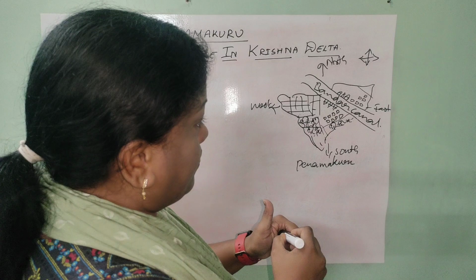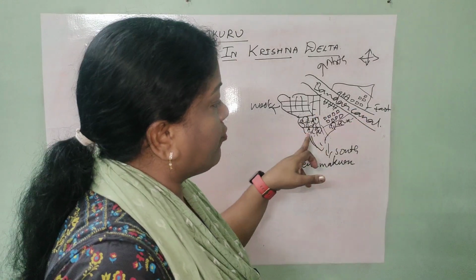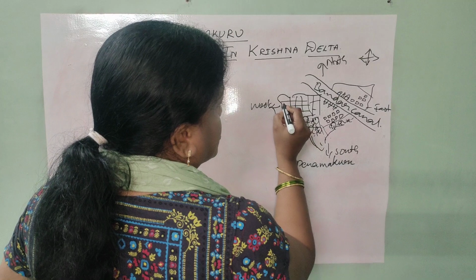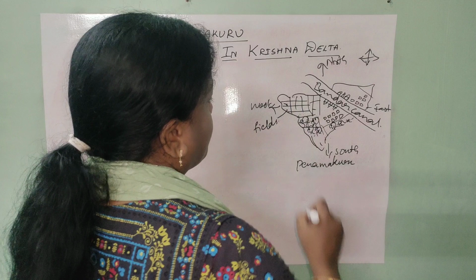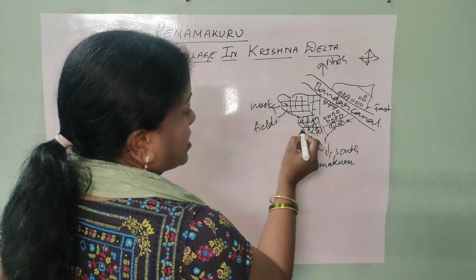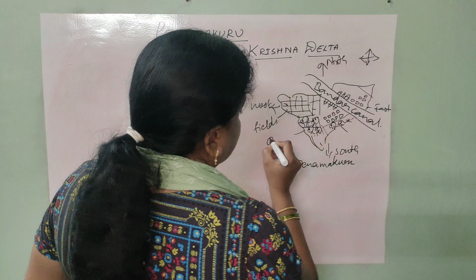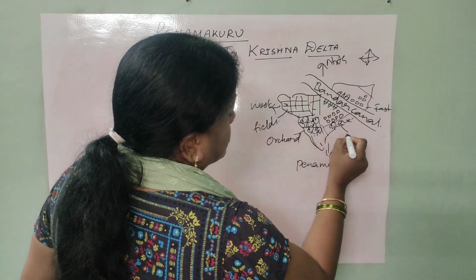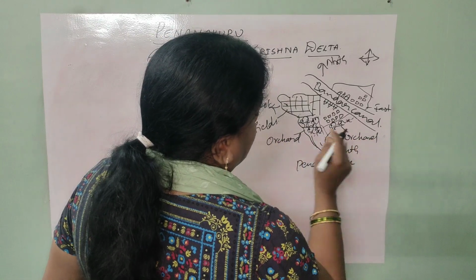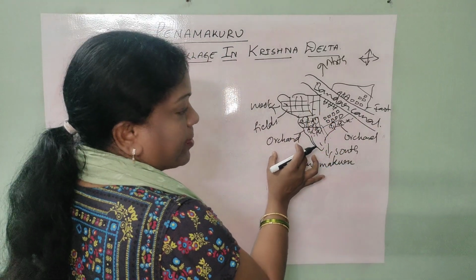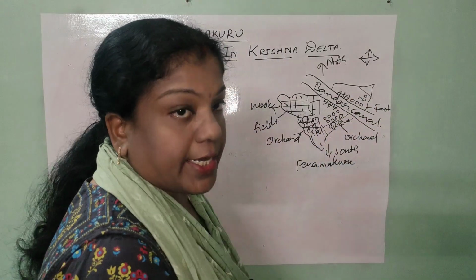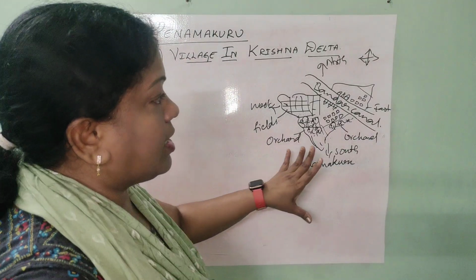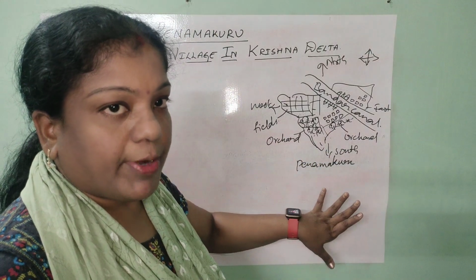So the maximum portions of the Penamakuru village are agricultural lands, which are shown in the projection of land divisions, and the orchards are developed only in the northwestern parts of the Penamakuru village as well as towards the south direction, and the settlements are mostly on either side of the Bandar Canal. So now, are you clear about the location concept here, everyone?